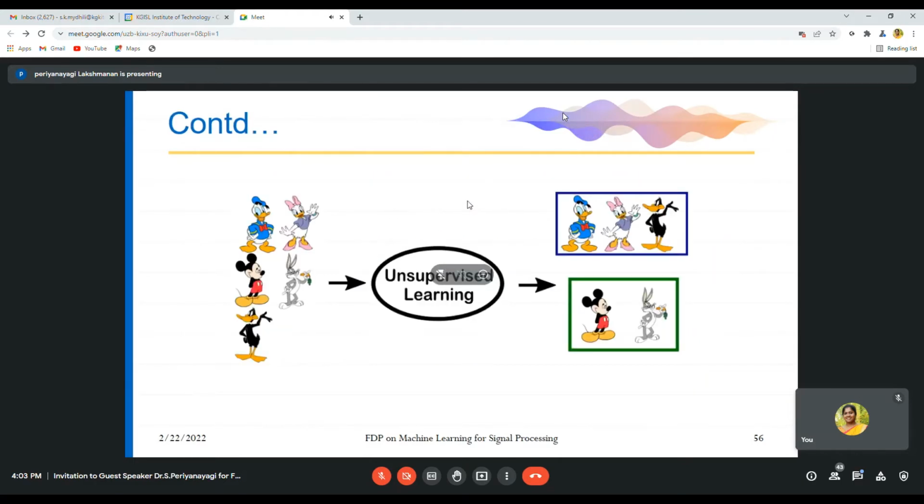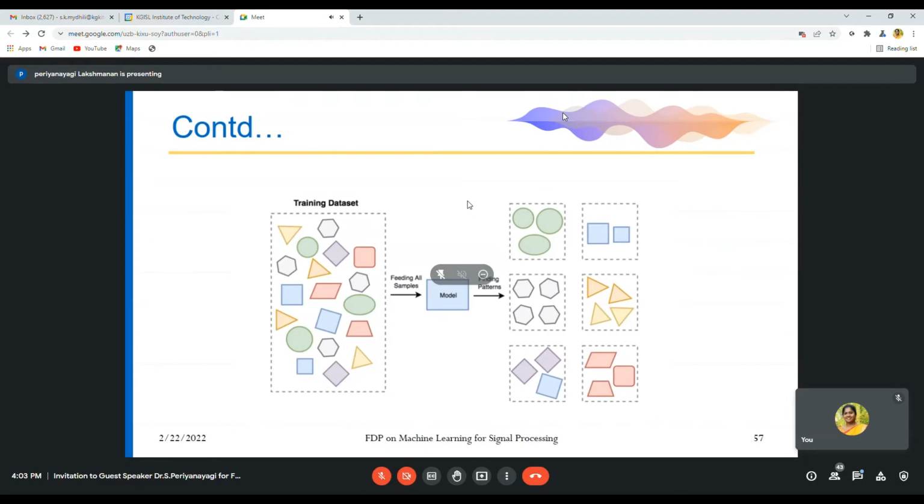So for example, if you give these different dolls as an input to unsupervised learning, it will classify a Mickey Mouse and a rat together, and then all the other three into another classification. So maybe depending on the height or depending on the position of a leg, it may classify. So if you have a training data set which consists of all kinds of models, if you feed it to a model, again, its pattern should be like this. It should classify properly.